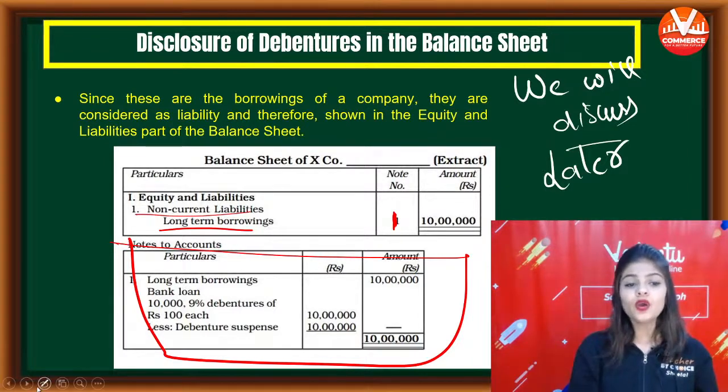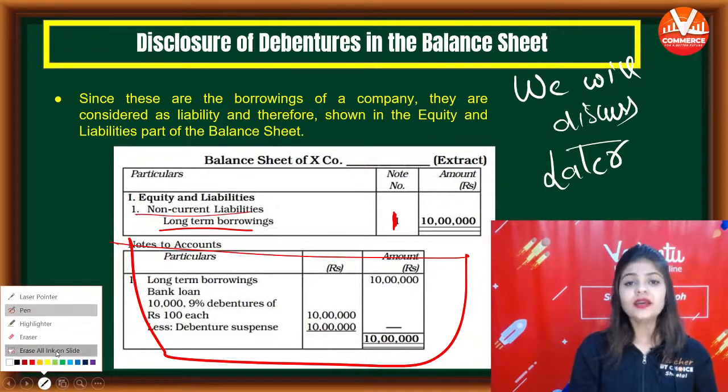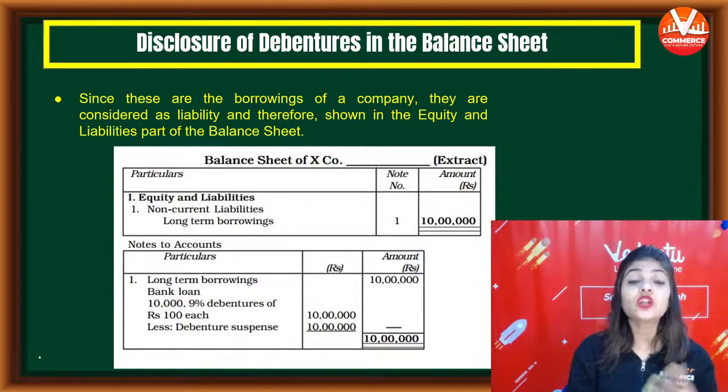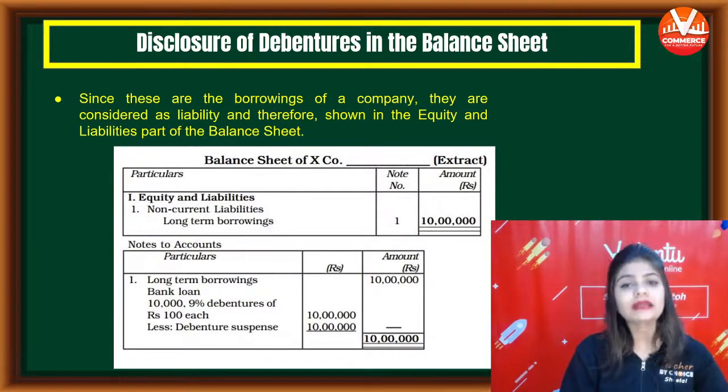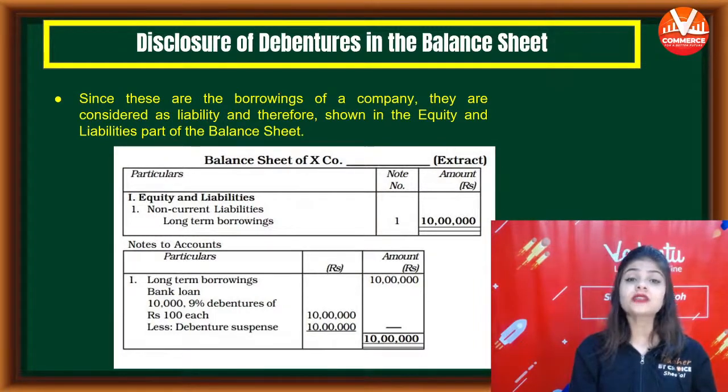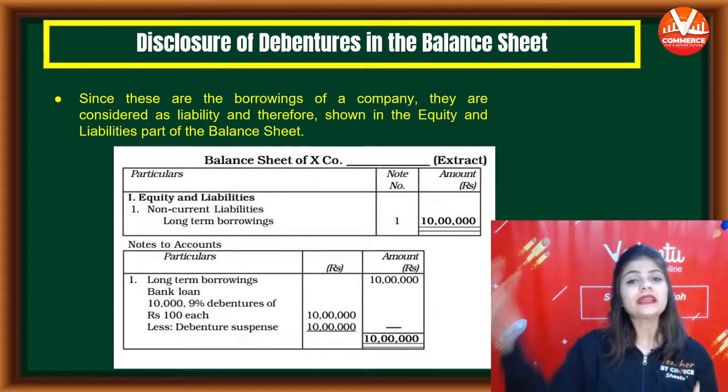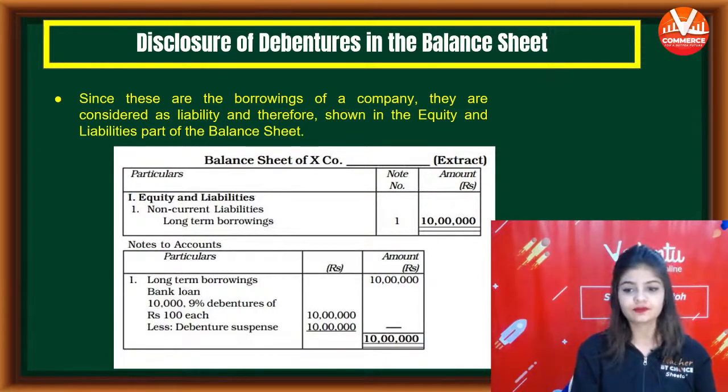So till now, you only have to learn that debentures are long-term borrowing that is shown under non-current liability in the balance sheet. And we will prepare notes to account for that, which will be discussed later.